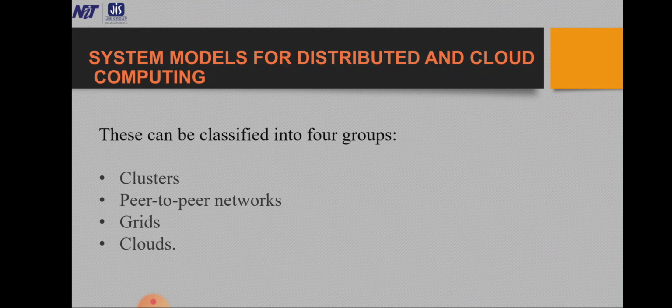The next model is the peer-to-peer model with characteristics of a flexible network of client machines logically connected by an overlay network. It has autonomous client nodes, free in and out, with self organization.